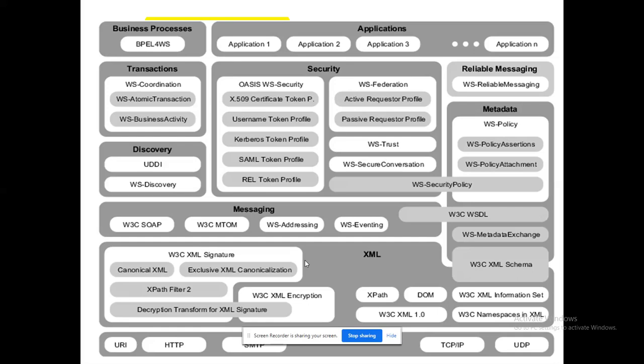TCP/IP for stream transfer, UDP for block transfer. SMTP serves as a protocol for mailing, inbox or mail server. HTTP is used for request and response messages happening between client-server or peer-to-peer architectures.